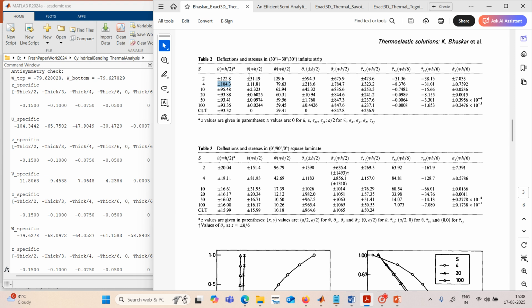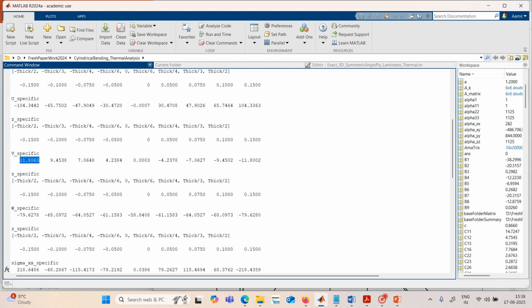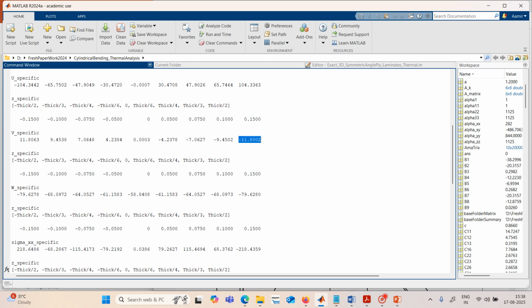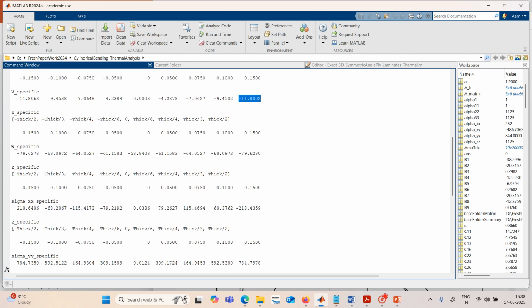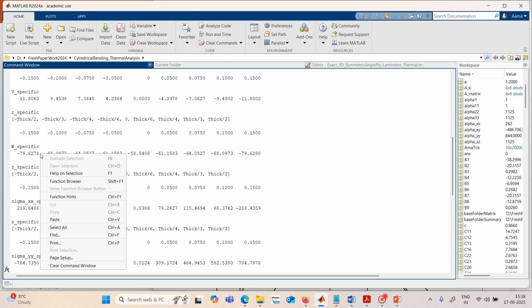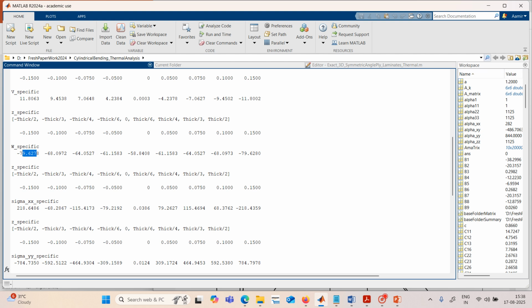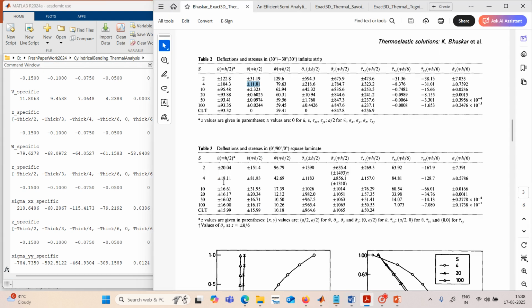Now the V value is plus minus 11.81, so V is 11.806. Rounded, it is 11.81, and at this edge also we are getting 11.8. Now we will see the W value. Here it is 79.62, and here also minus 79.62. Let's see what we are getting for W: 79.627, so if we round off, it is 79.63.